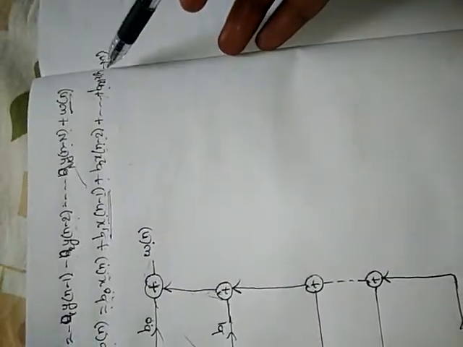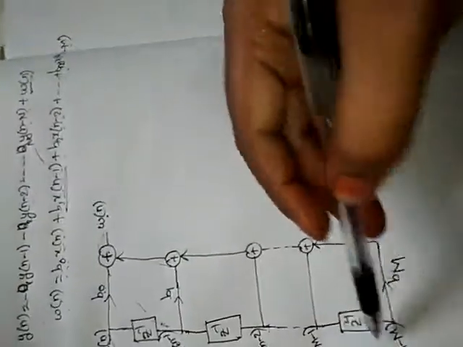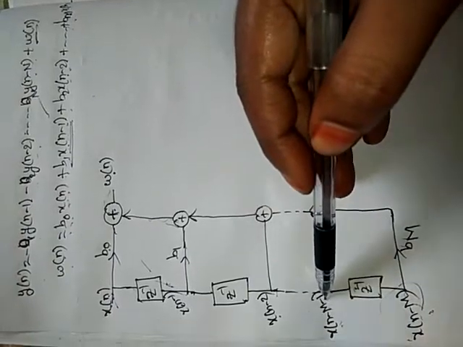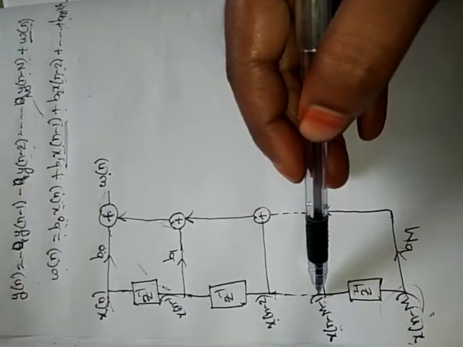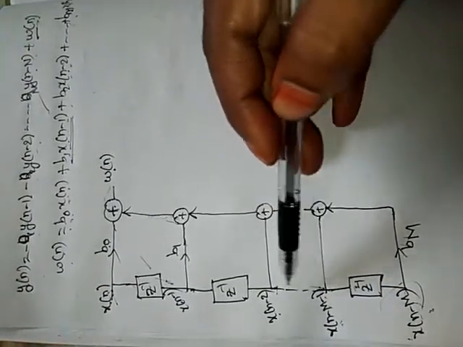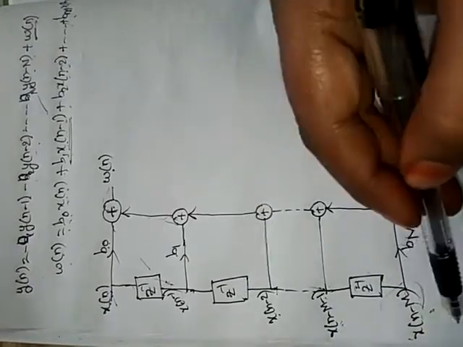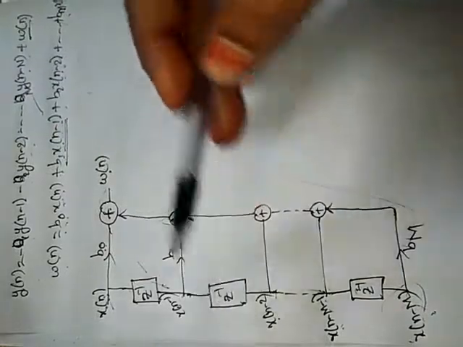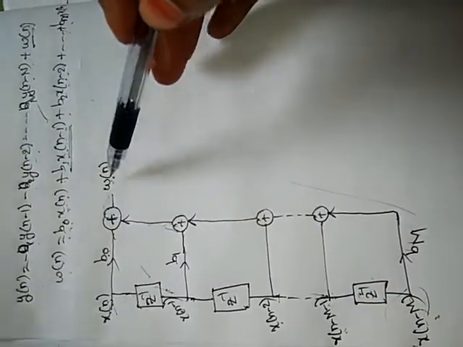So here bm into x of n minus m. The previous value for this x of n minus m minus 1, we apply Z inverse, then we got x of n minus m. So this is the output w of n.